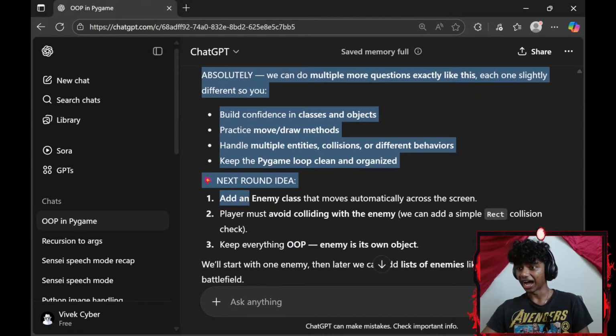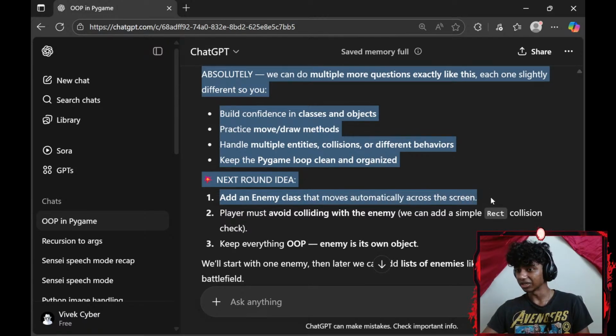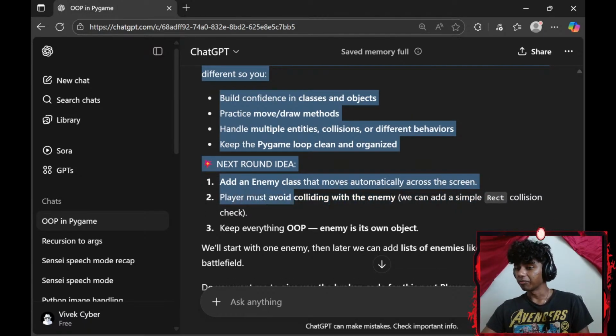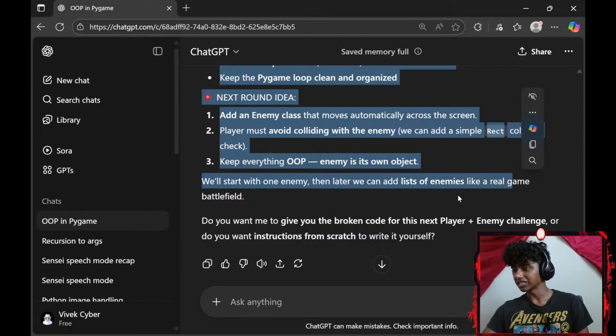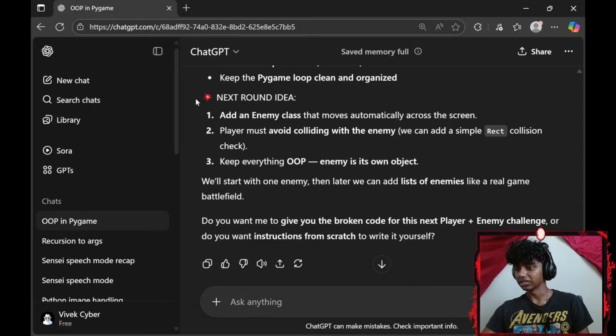Next round idea: add an enemy class that moves automatically across the screen. Player must avoid colliding with the enemy. We can add a simple rect collision check. Keep everything object-oriented programming. Enemy is its own object. Okay, we'll start with one enemy. Later we can add lists of enemies like a row. Okay, battlefields. You want me to give the broken code for this next player plus enemy challenge?